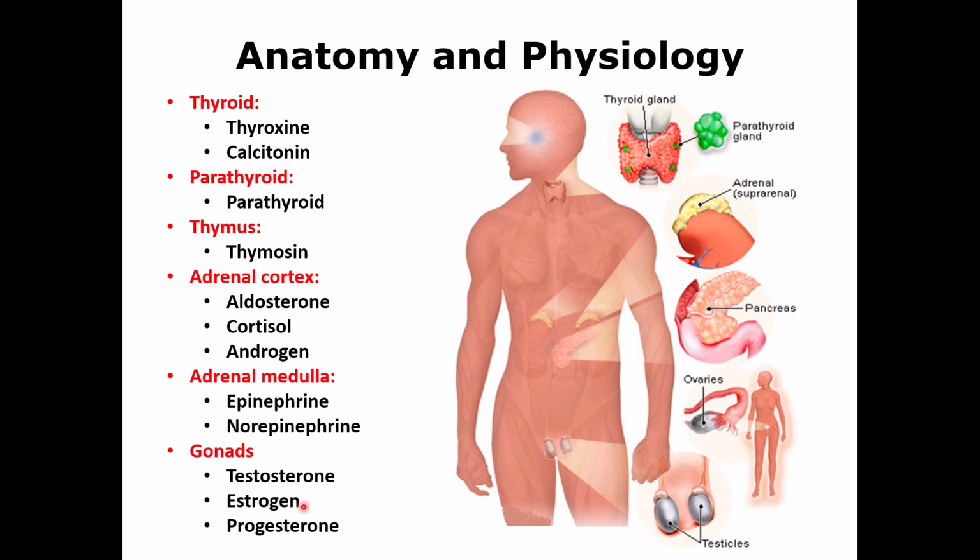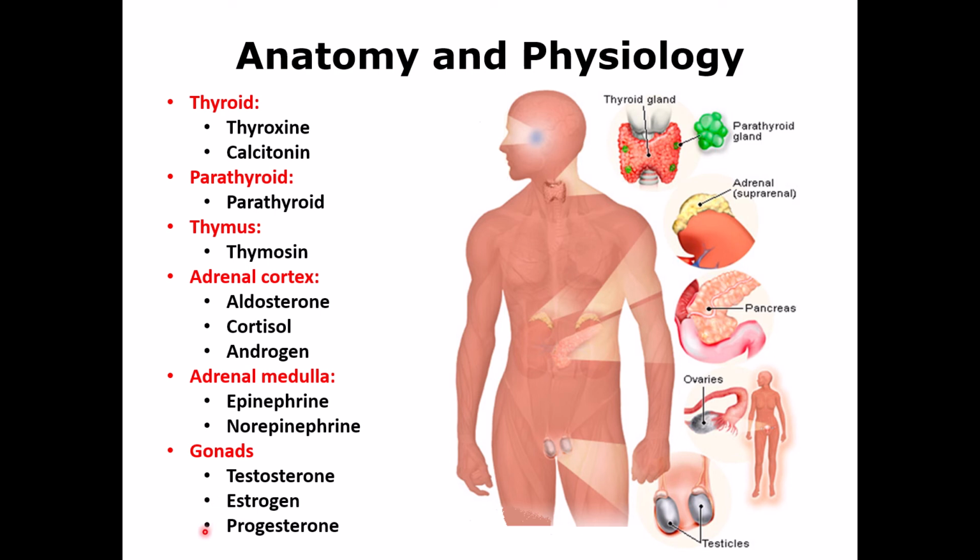In females, there are two hormones secreted from the ovaries: one is estrogen, the other one is progesterone. Estrogen is important for the normal menstrual cycle, and also for secondary sexual characteristics in females, like redistribution of fat in the breast and in the pelvic area, and also the growth of hair, pubic and axillary hair.